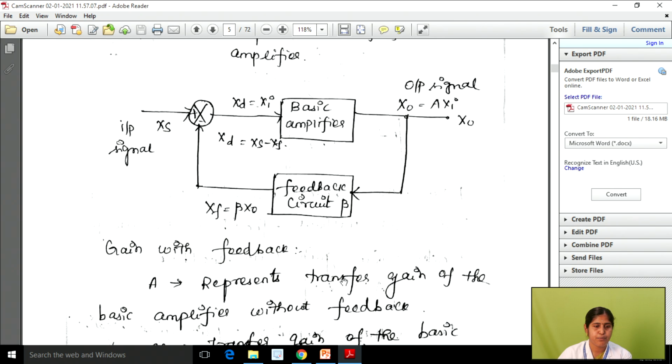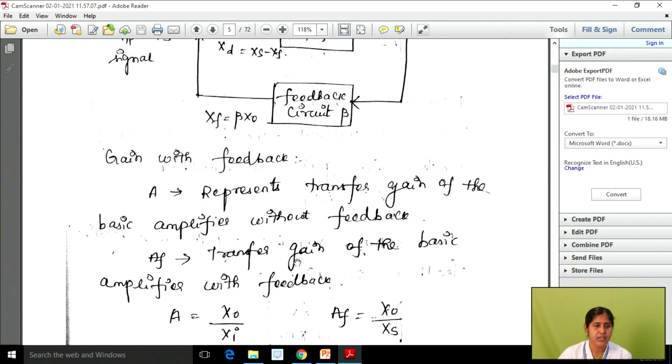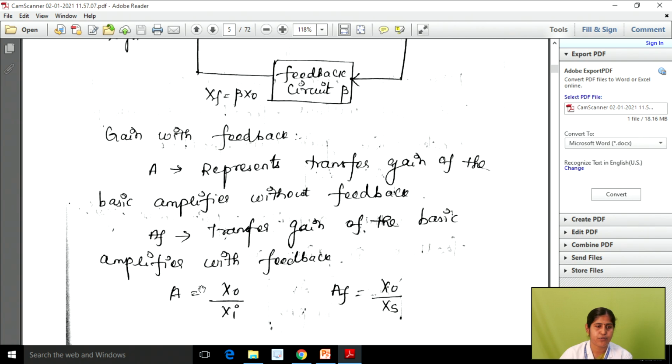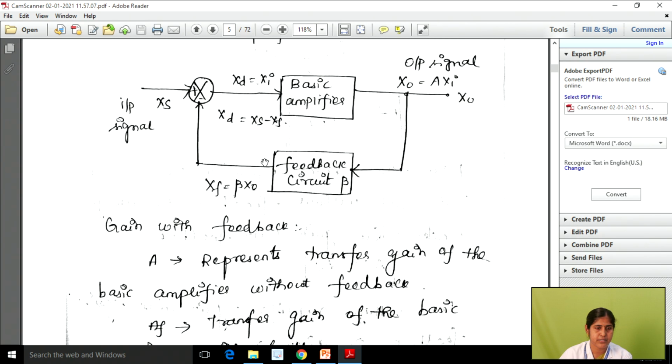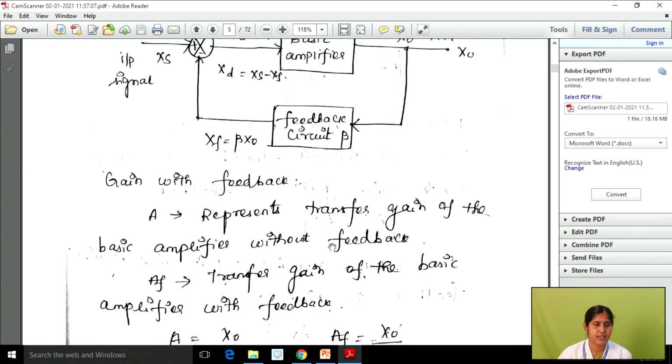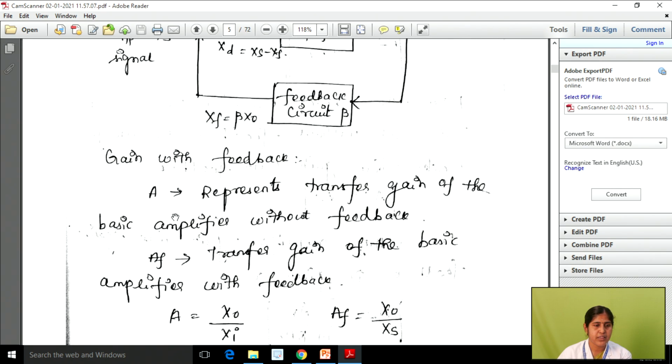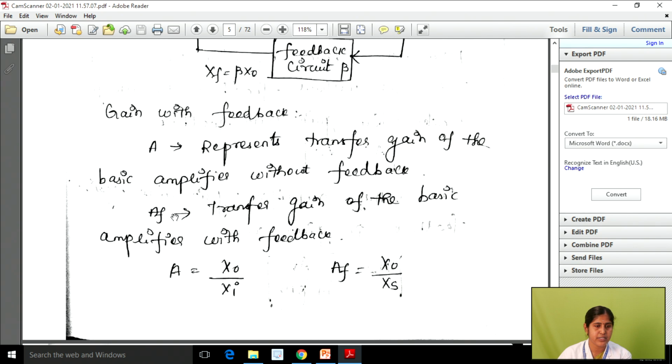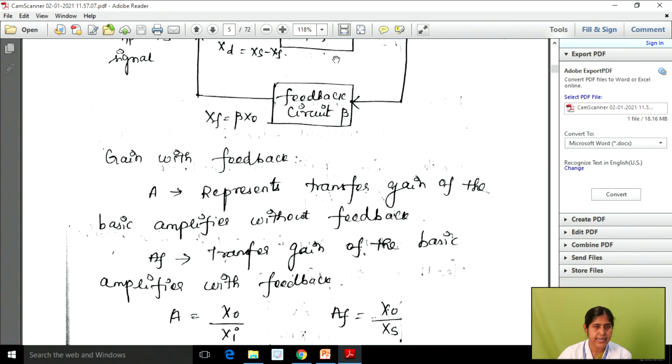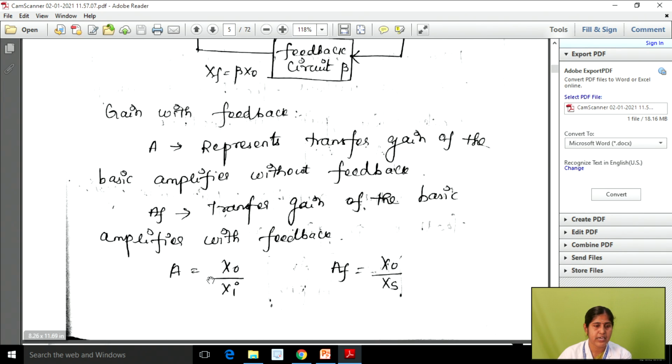Okay. So from that we can calculate the gain with the feedback as well as without feedback. From the schematic representation we can calculate the gain with the feedback as well as without feedback. Right. So the gain without feedback is represented by A. The gain with the feedback is represented by Af. So from the schematic diagram we can write the gain without feedback as well as the gain with the feedback.